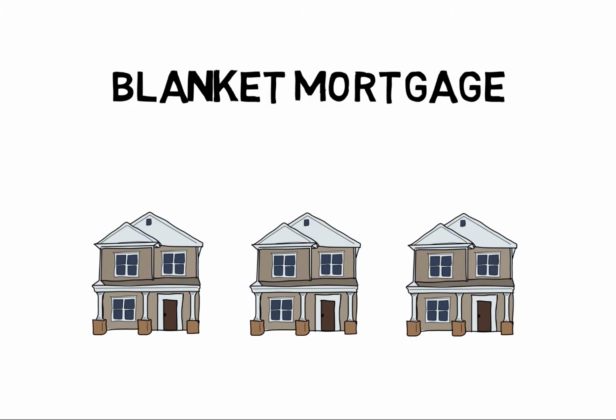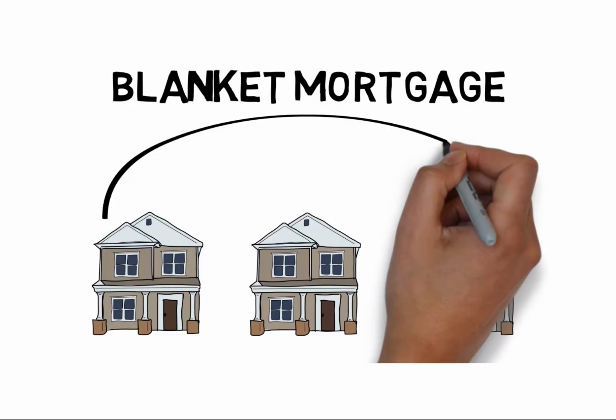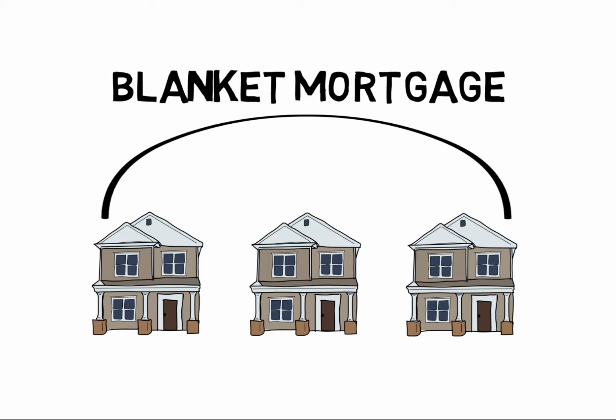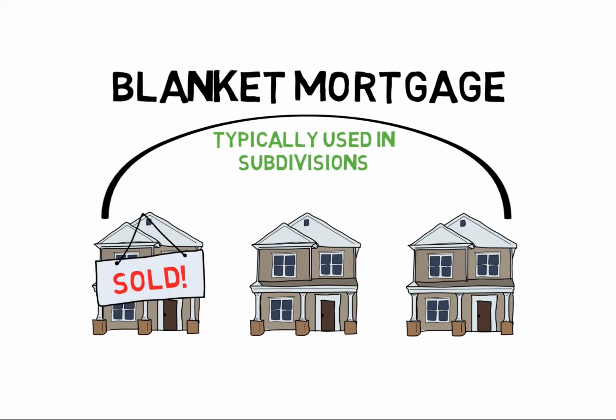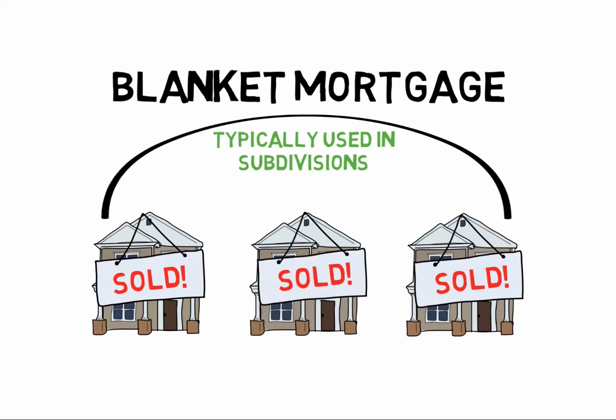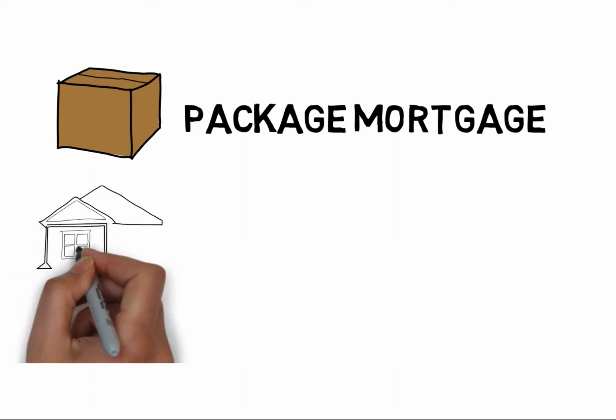A blanket mortgage is simply a mortgage that covers more than one piece of property. Just envision a blanket that floats down from the heavens and lands on more than one property. This would typically be used in a development in a subdivision for lots of houses being built. The houses in a subdivision will be sold off one at a time, however, so normally with a blanket mortgage, you will have what is called a partial release clause that allows each property to be released from the blanket mortgage as sold.